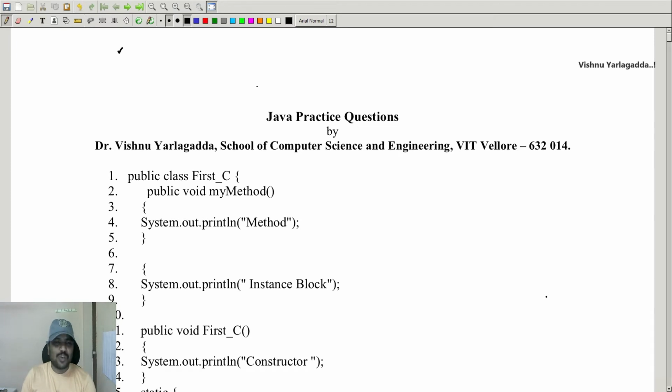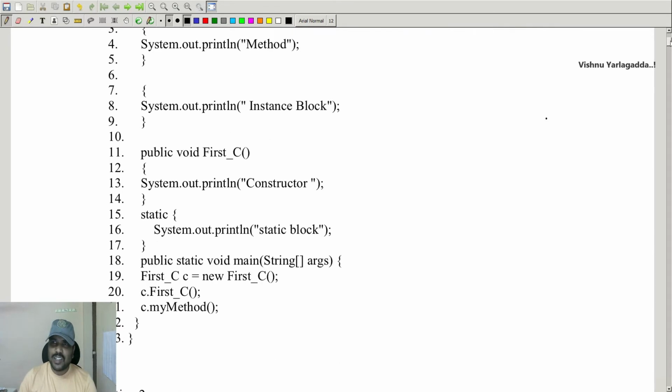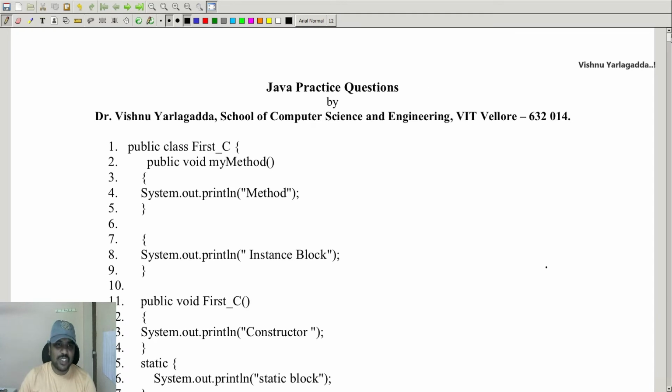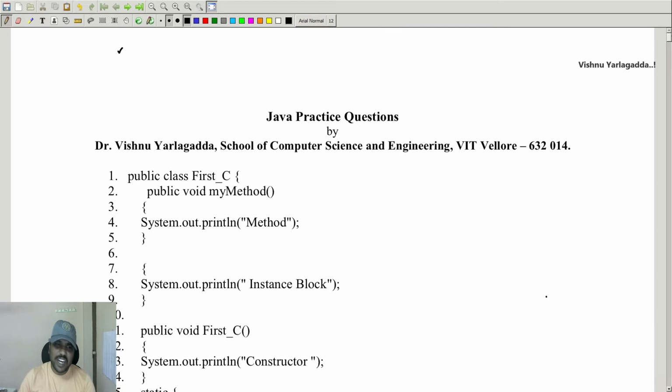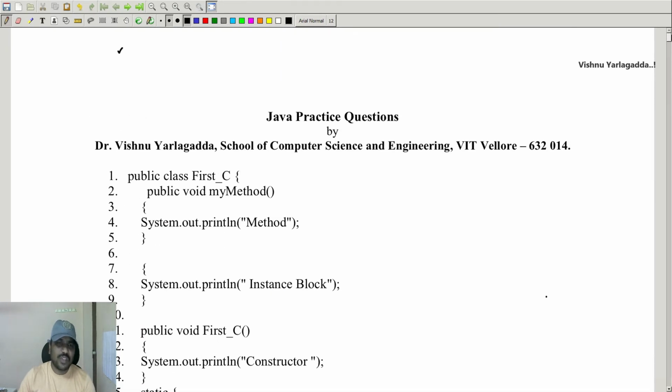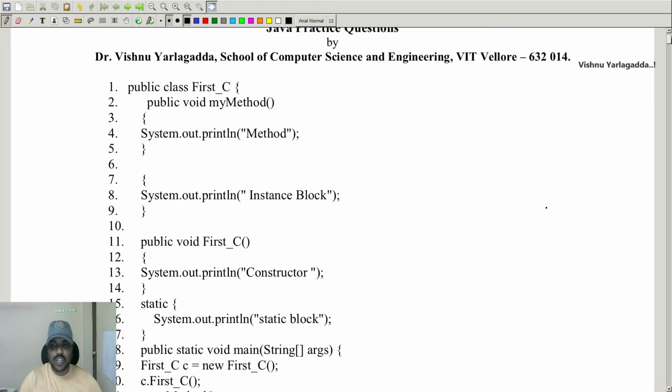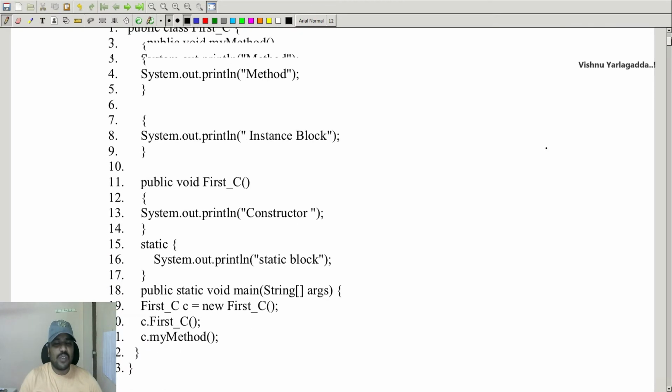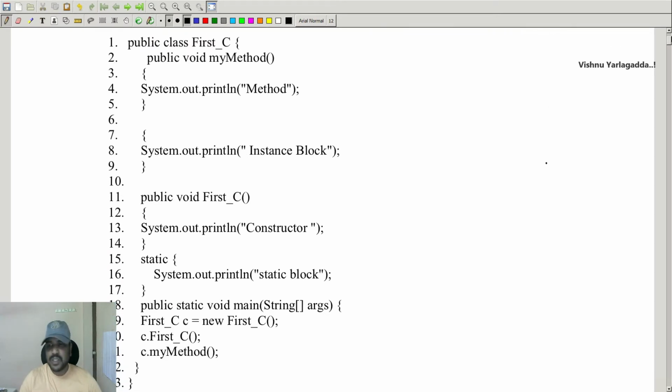In this session, I'm going to explain a variety of practice questions on Java, which covers the concepts of data types, operators, operator expressions, and inheritance. It covers the concept of constructor, object creation, static block, and private access specifier, final keyword, inner classes. These many concepts will be covered in this session. So it will be a long, lengthy session, but I'm trying to give a majority of the information. So I will not take more than 1 minute for each and every question.